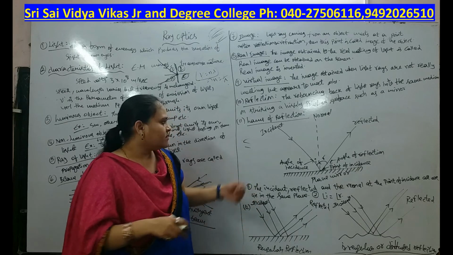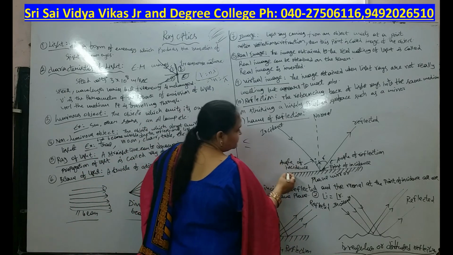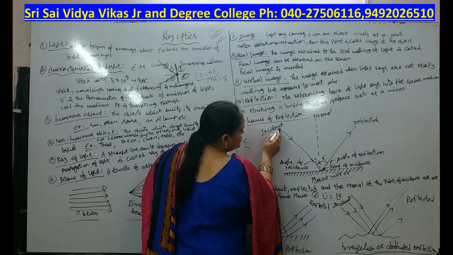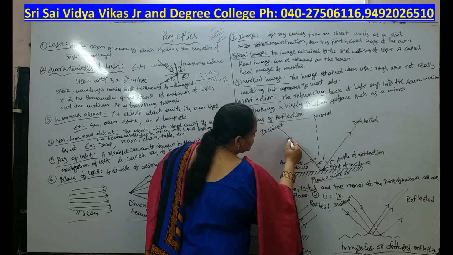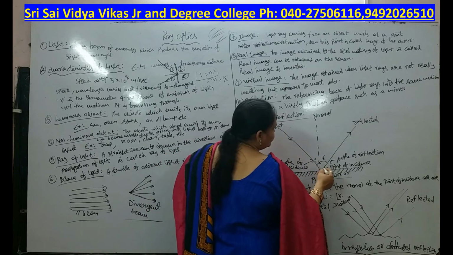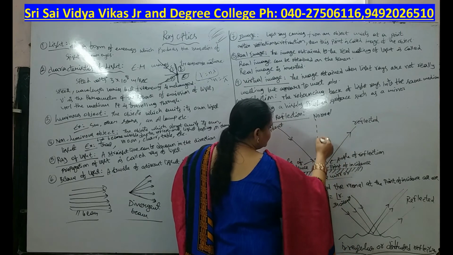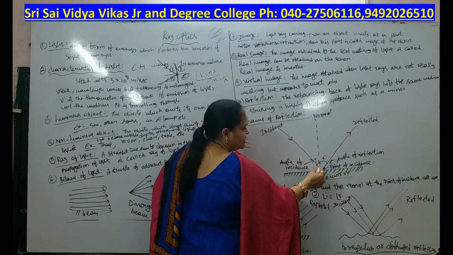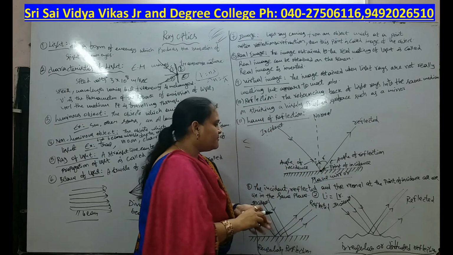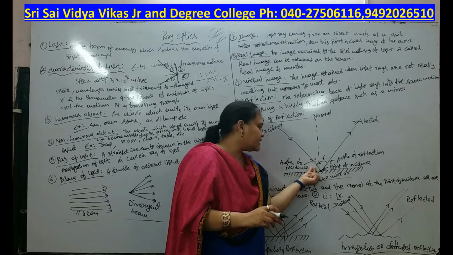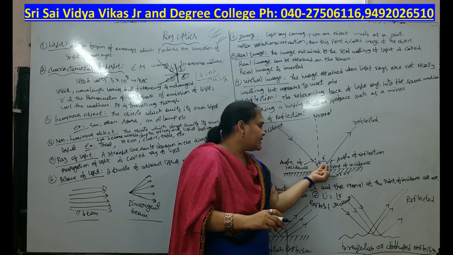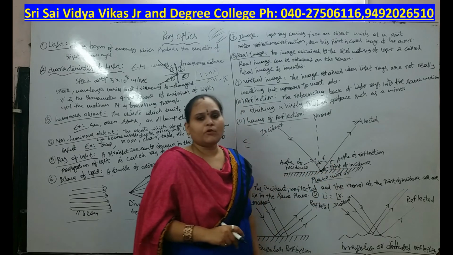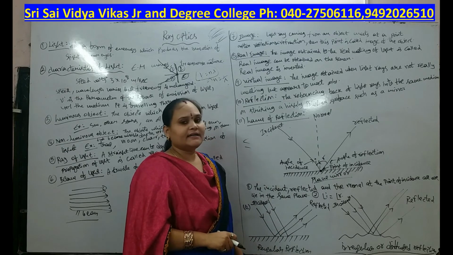And then see, here we are considering a plane mirror. This is the plane mirror. This is the incident light, this is the reflected light and this is the normal, and this point is the point of incidence. The angle from the incident light to the normal is the angle of incidence. The angle between the normal and the reflected light is the angle of reflection.